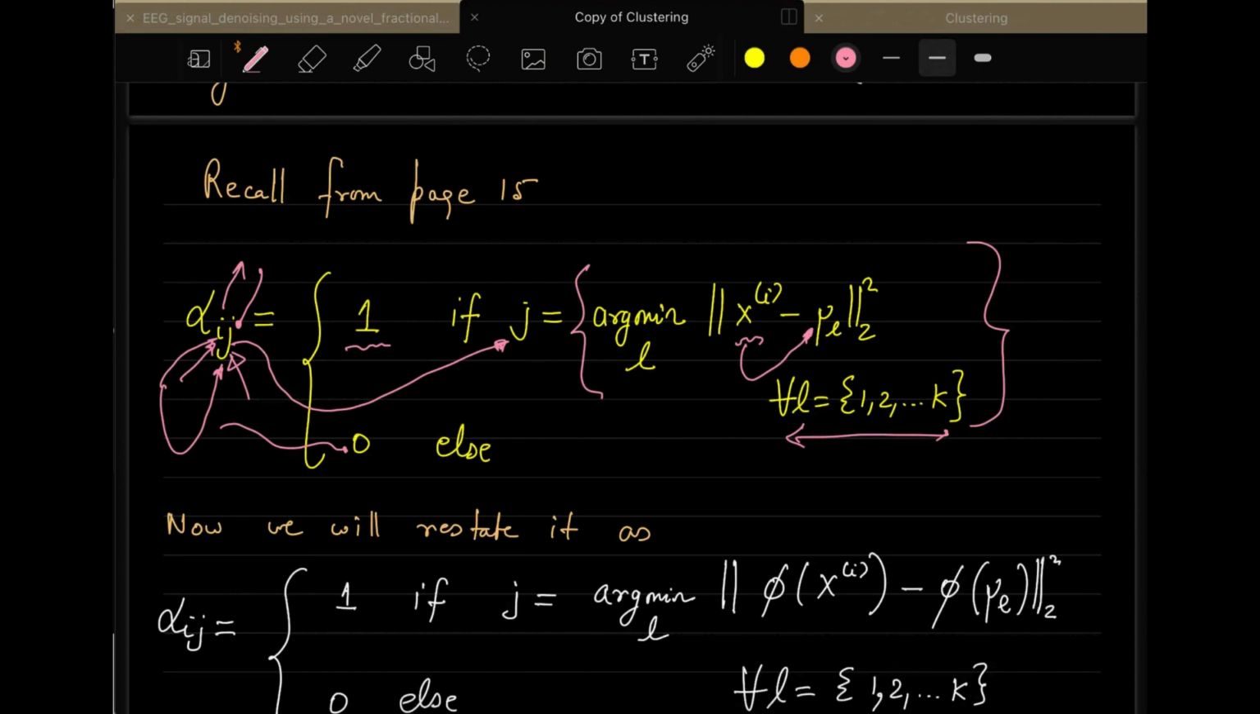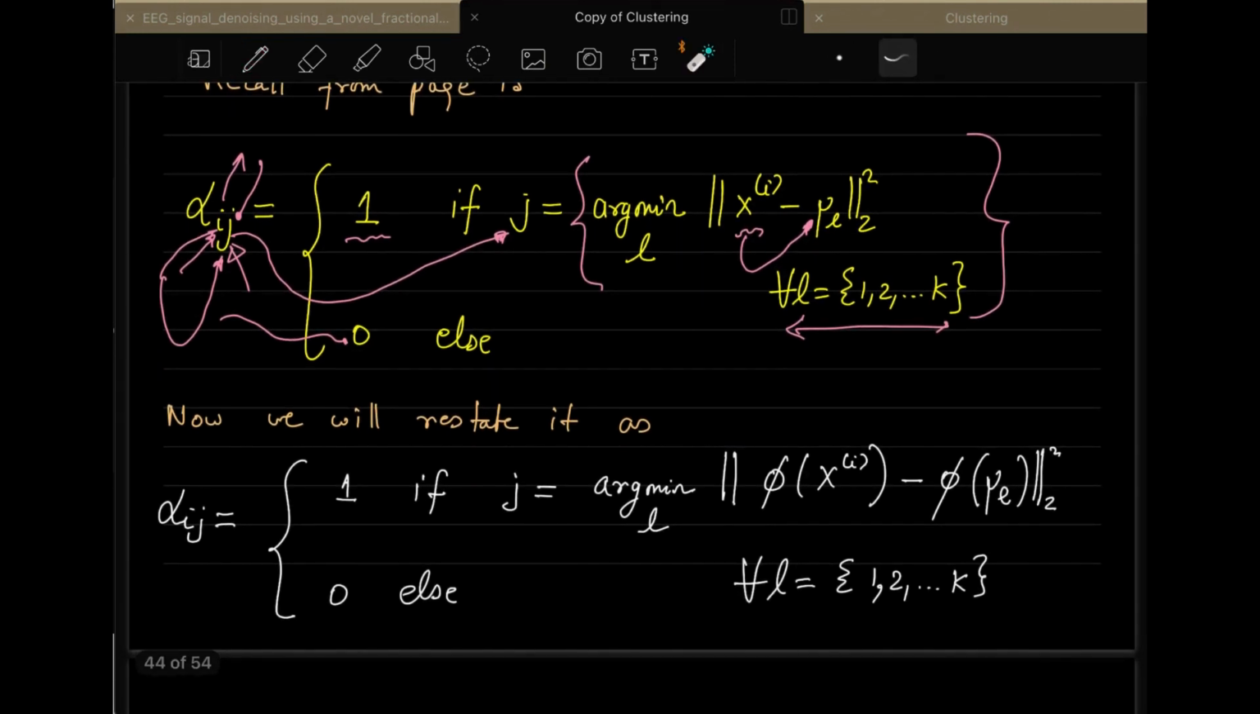Now what we will do is, we will modify this equation, and we will not do anything fancy here. We will embed this xi into a nonlinear transformation phi. And similarly, we will embed this mu l also into a nonlinear transformation phi of mu l. That's it. So we will non-linearly transform.